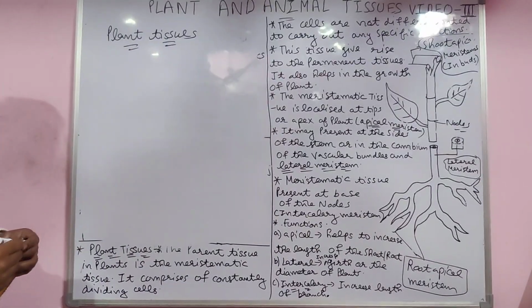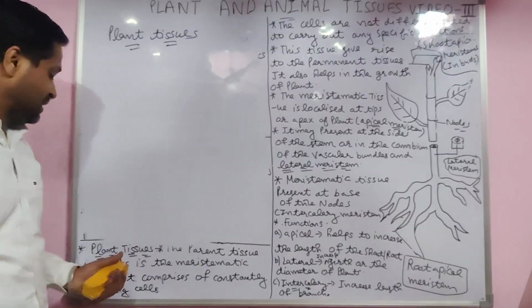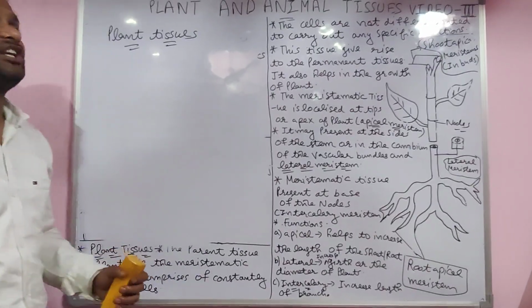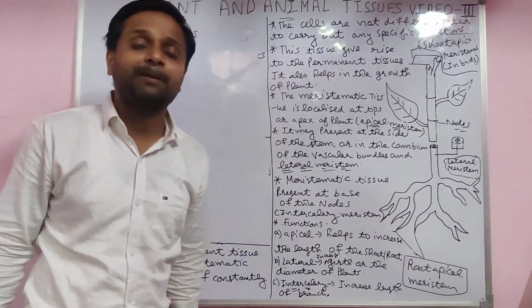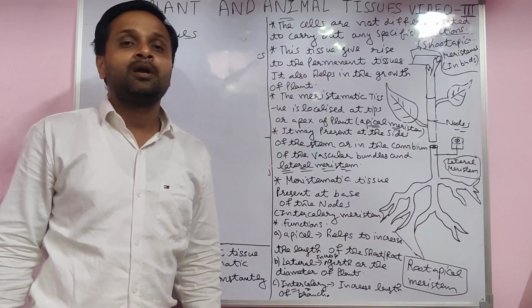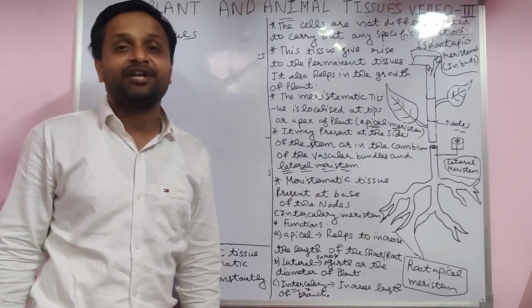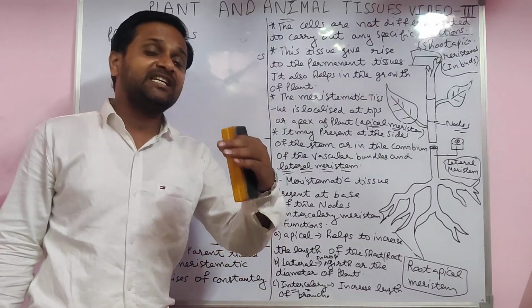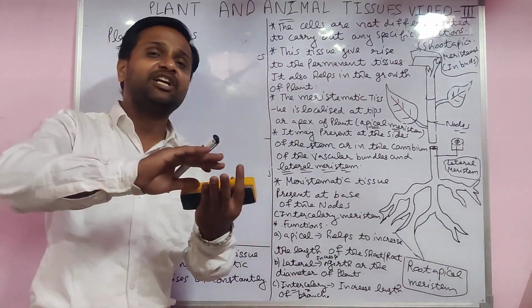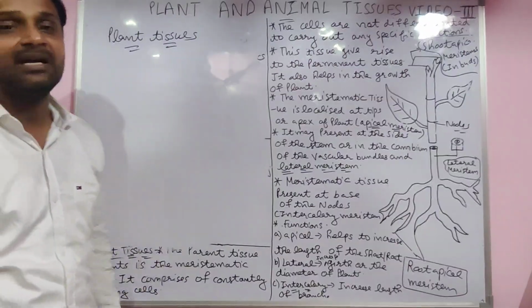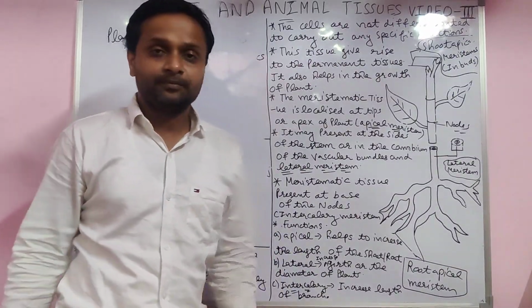The parent tissue in plants is the meristematic tissue. Actually, the plant tissue is made from the meristematic tissue and one more, the permanent tissue. The starting is with the meristematic tissue. The meristematic tissue only converts into the permanent tissue. After that, no change is there.